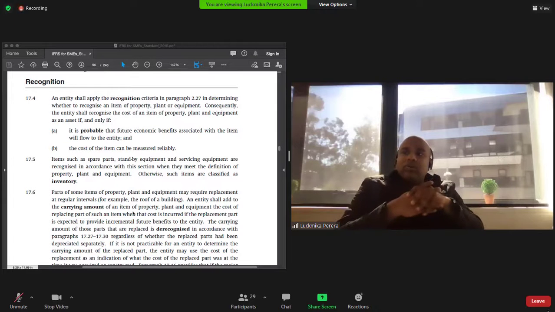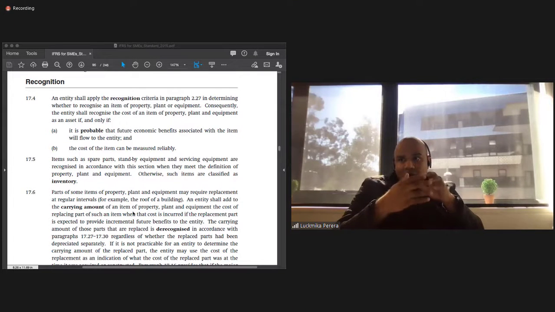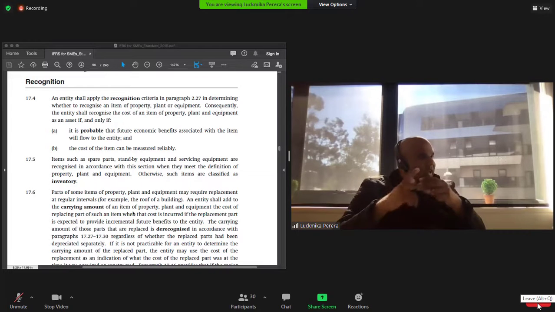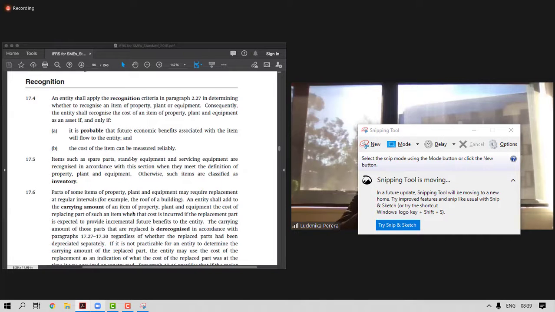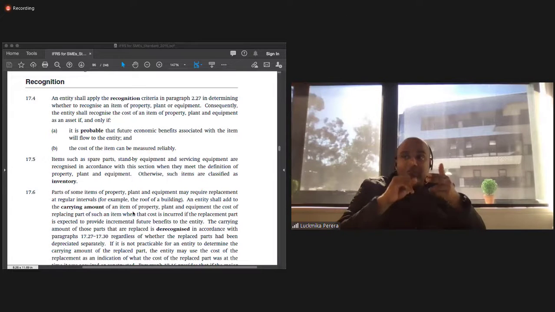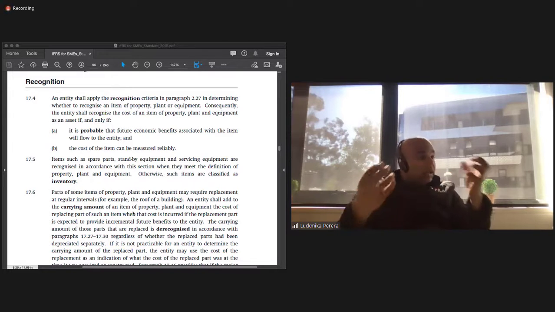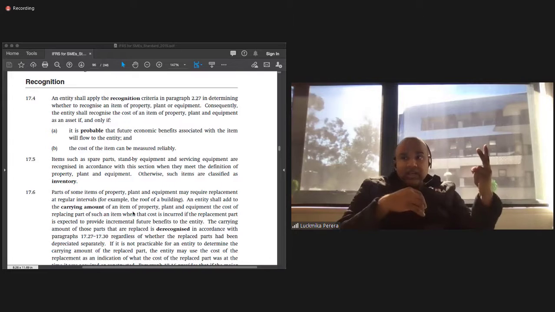So we were talking about the recognition criteria. We talked about two elements that determine a recognition of an asset or a liability. So what are the two recognition criteria? In this case, we are looking at the recognition criteria from an asset perspective. We can recognize it if it has the probability that the future economic benefit associated with the item will flow into the entity. Secondly, the cost of the item can be measured reliably.